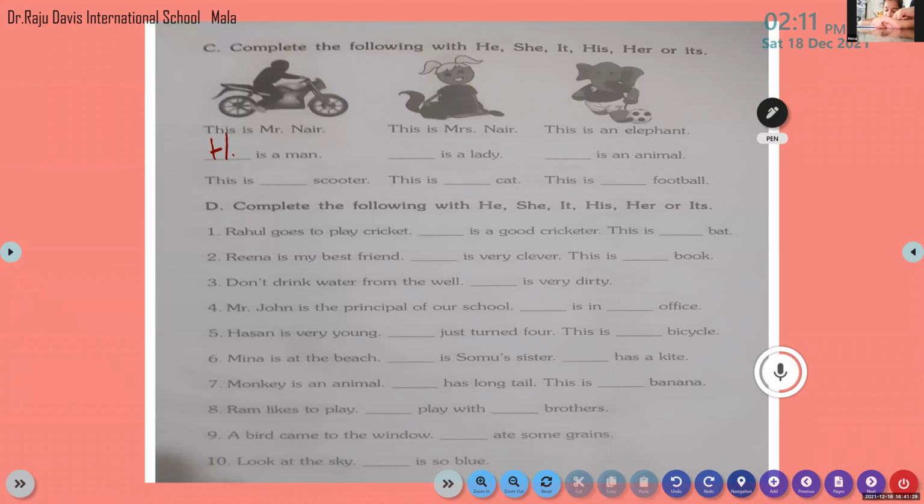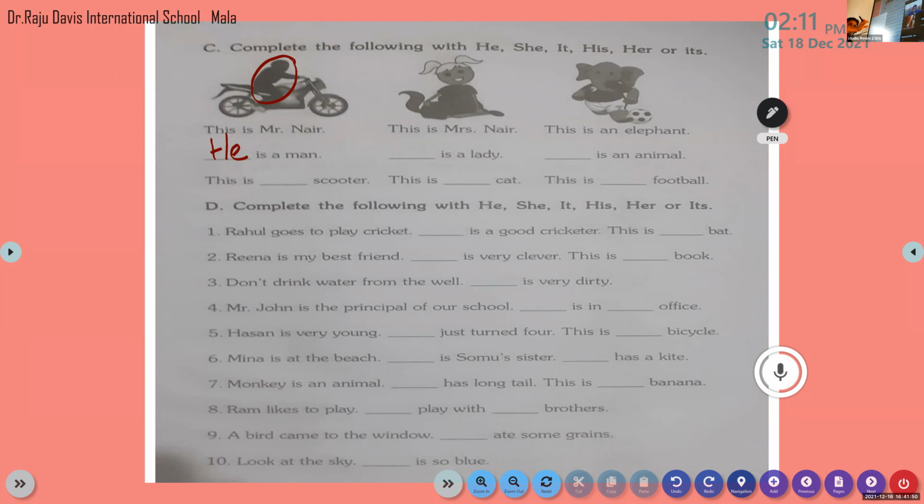Yes. Now here in the second sentence, we are talking about the person. So when we talk about the person, we have to use a pronoun he, she, or it. When we are talking about the things that belong to them, then we have to use the pronoun his, her, and its. Okay, remember this.